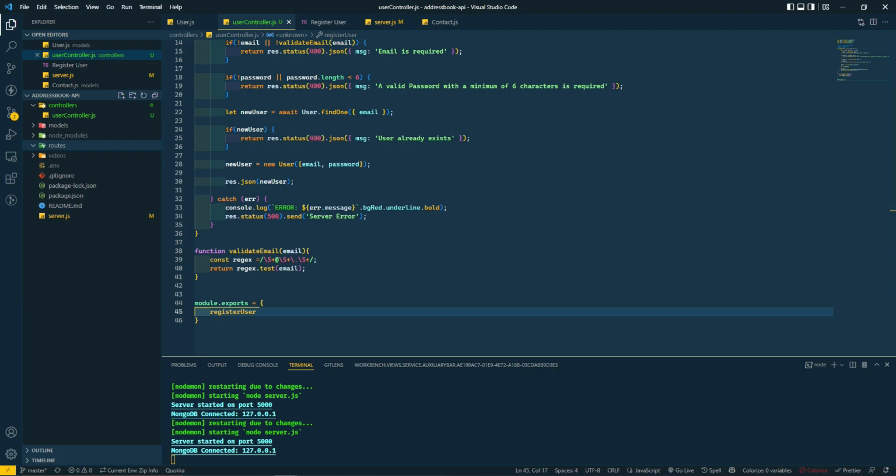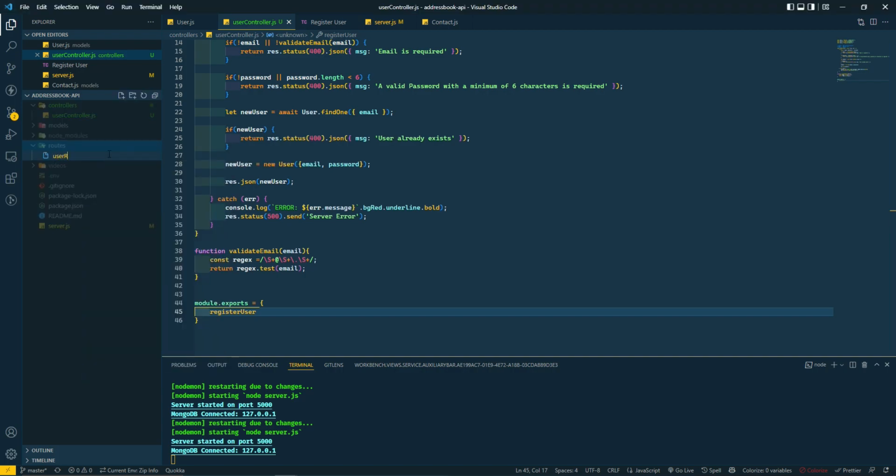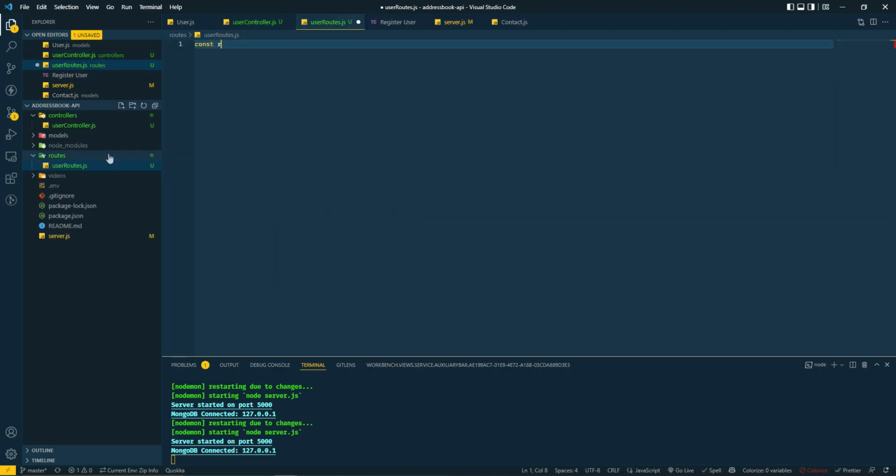And before we can use that in our server.js file, we need to go into our user route, which we don't have yet. So let's create that userRoute.js. Let's require Express, and we're going to create a router from Express.